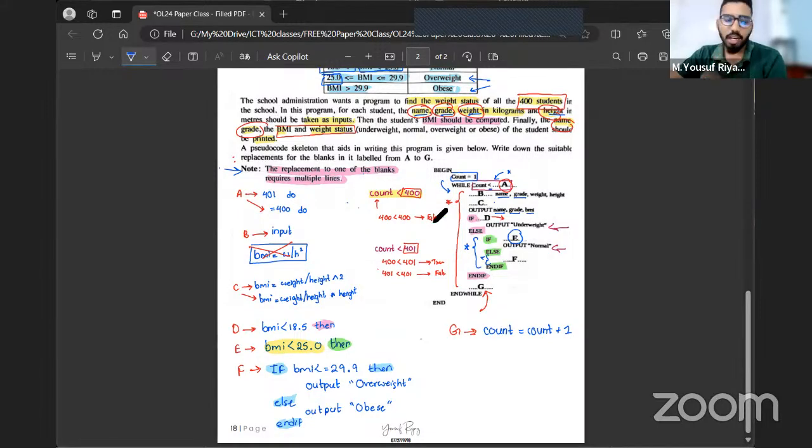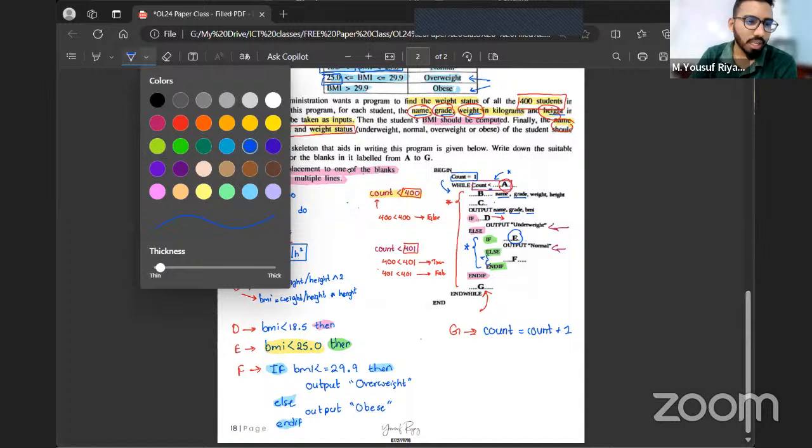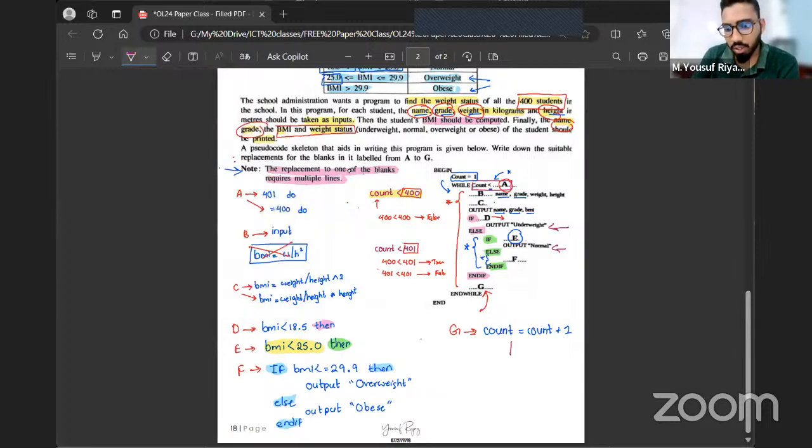Next question, a bonus question for all of you. If this statement count equals count plus one is not there in this program, what will actually happen in this program? No, the program will not even stop. It will be an infinite loop. Exactly. It will be an infinite loop. Again and again the program will be repeating because the value of count is not changing. The program is going to repeat again and again.